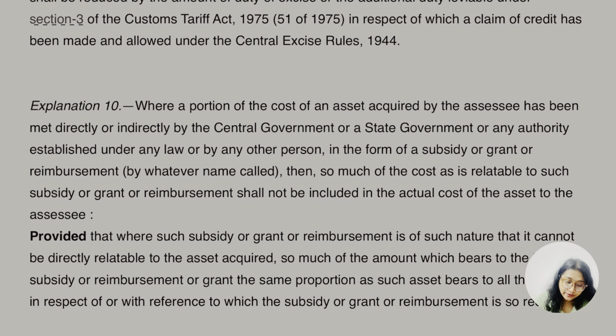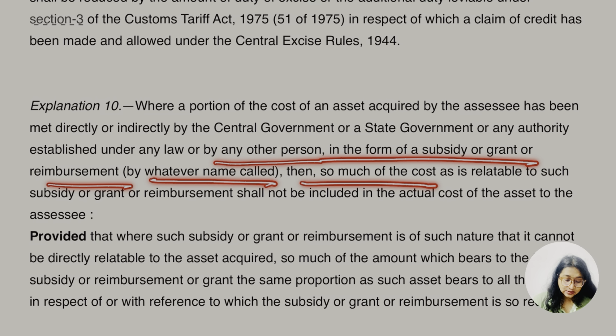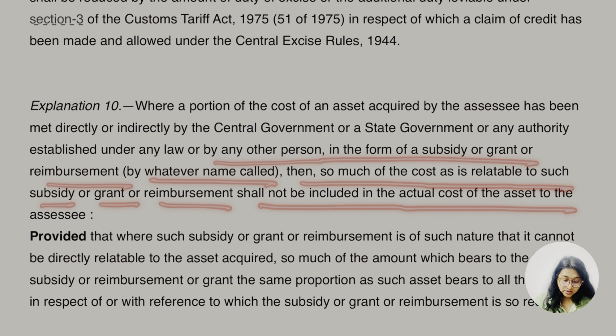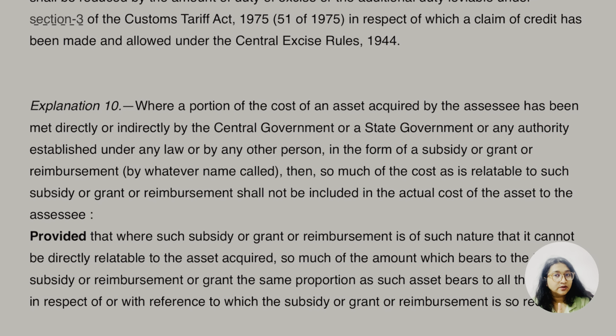So where a portion of cost of asset acquired by the SSC has been met directly or indirectly by the central government, state government, or any of the authority established under the law, or any other person in the form of subsidy, grant, reimbursement by whatever name called, then so much of cost as is relatable to such subsidy, grant, reimbursement shall not be included in cost of the asset to the SSC.